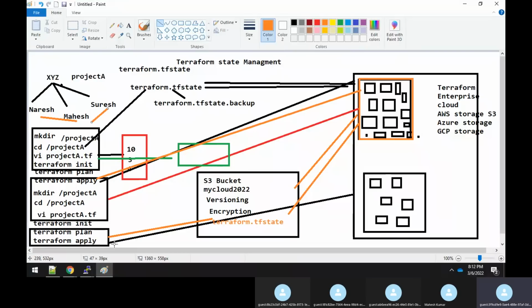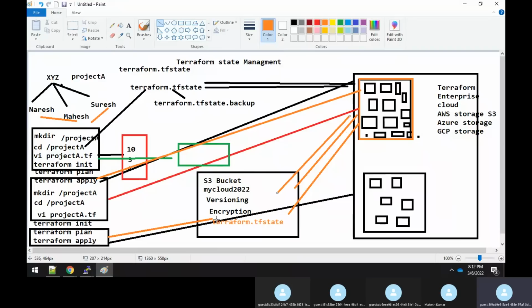When he does the Terraform apply, it will check under the S3 bucket whether there is any terraform.tf file. Yes, the latest is there. Now it will check what exactly Suresh has changed. Okay, there are a few changes, there is a mismatch, or it will try to make the changes to the same resource that he created. Once it completes all the changes, it will return with the new data.